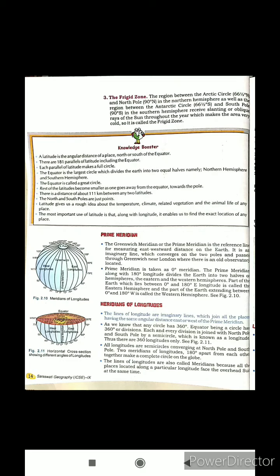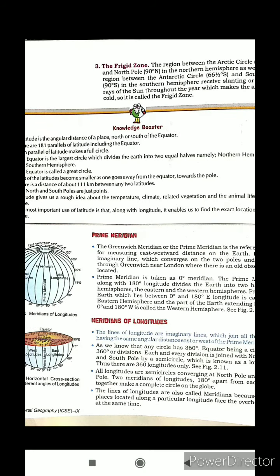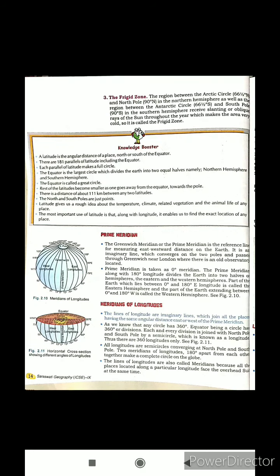Latitude is the angular distance of a place north or south of the equator. There are 181 parallels of latitude including the equator. Each parallel of latitude makes a full circle. The equator is the largest circle, which divides the earth into two equal halves, namely the northern hemisphere and the southern hemisphere. The equator is called a great circle. The rest of the latitudes become smaller as one goes away from the equator towards the pole.